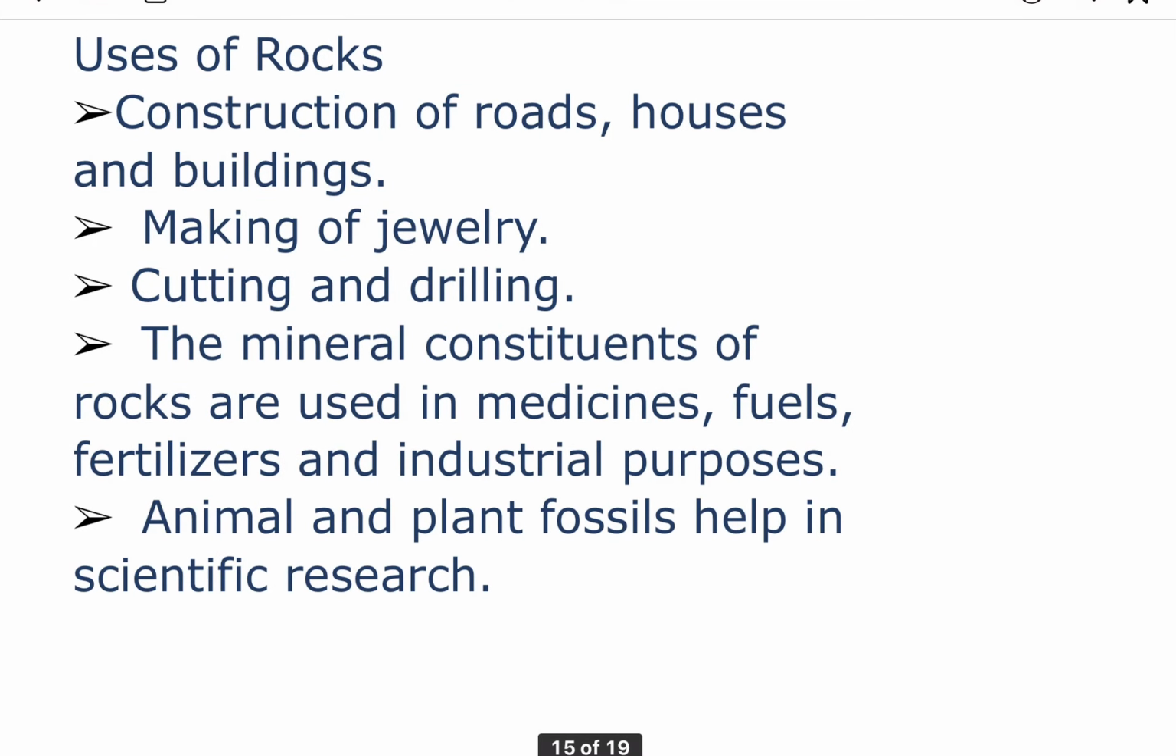Now, rocks are very useful to us. The first use: we know that rocks are hard in nature, so hard rocks are used in the construction of roads, houses and buildings. Then making of jewelry: some rocks, like the precious stones present in rocks, are used in making jewelry. Rocks are used in cutting and drilling, and the minerals present in rocks are used in medicines, fuels, fertilizers, and for various industrial purposes also.